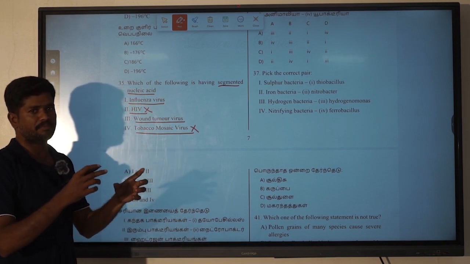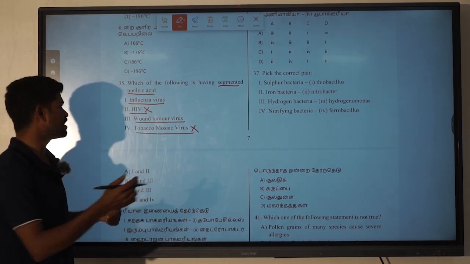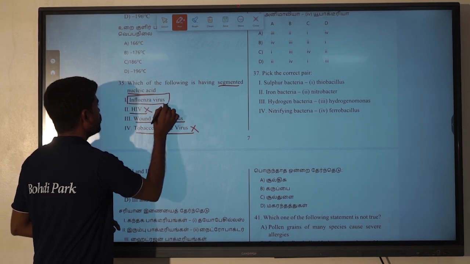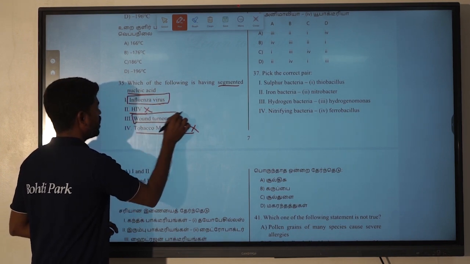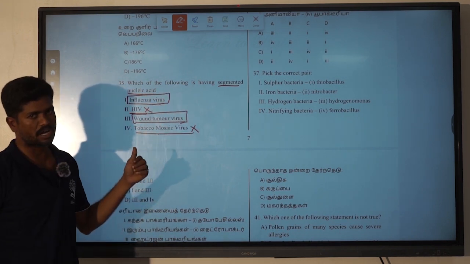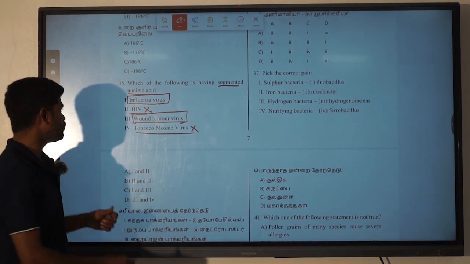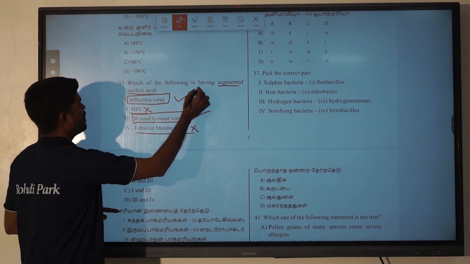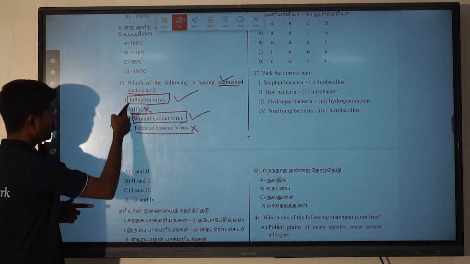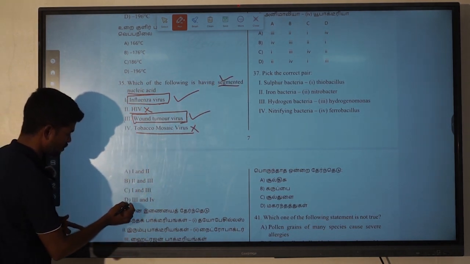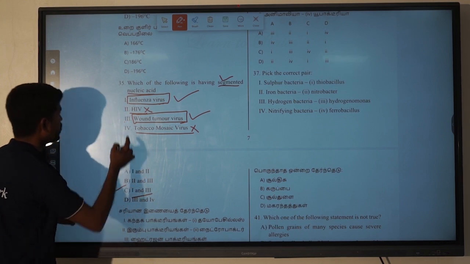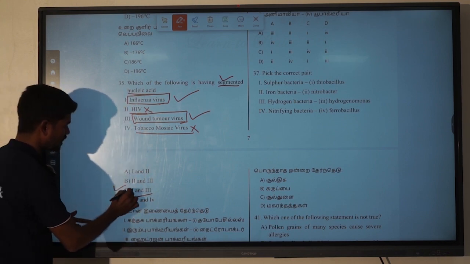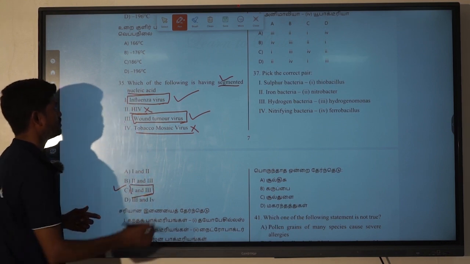What is a segment? The nucleic acid is going to be present in segments in the influenza virus, which causes influenza, and then the wound tumor virus, which causes tumors in plants. So we easily find that influenza virus and wound tumor virus have segmented nucleic acid. So the first and third option is present in C. Okay, for 35 we are going to fix that C option.